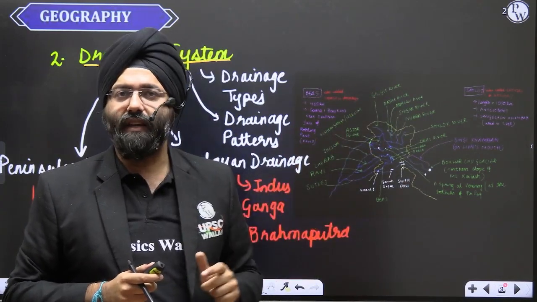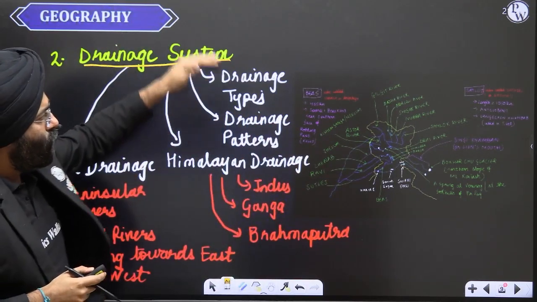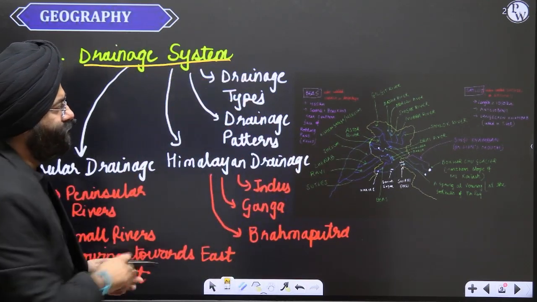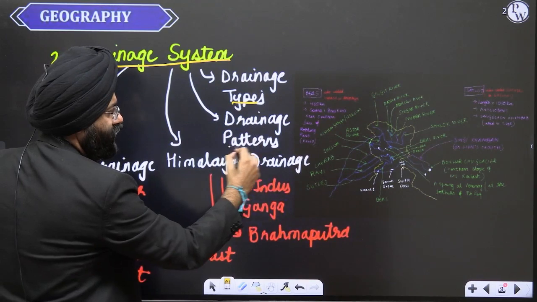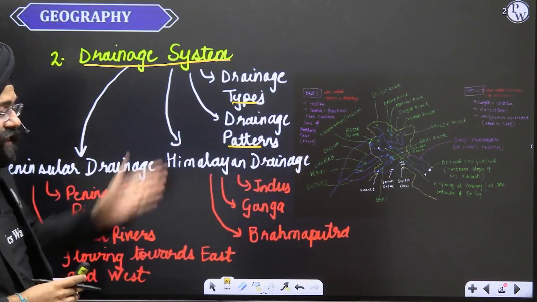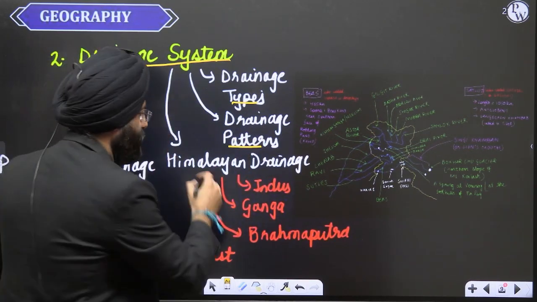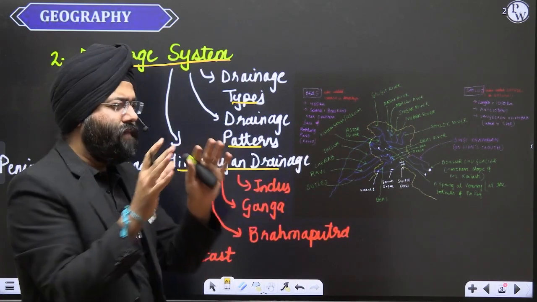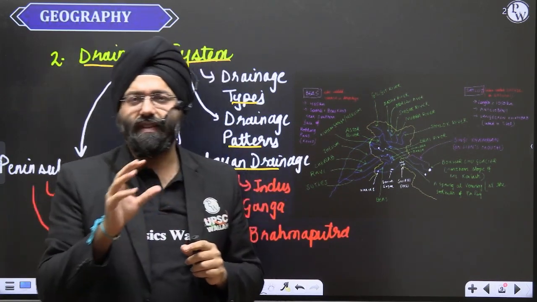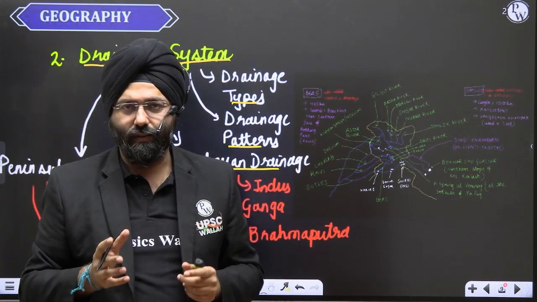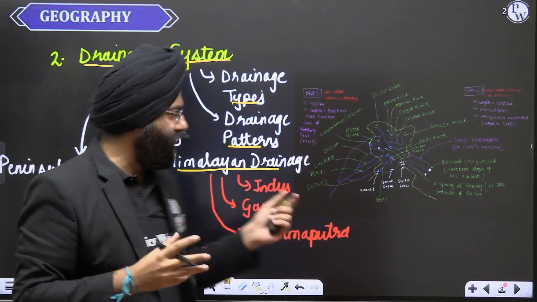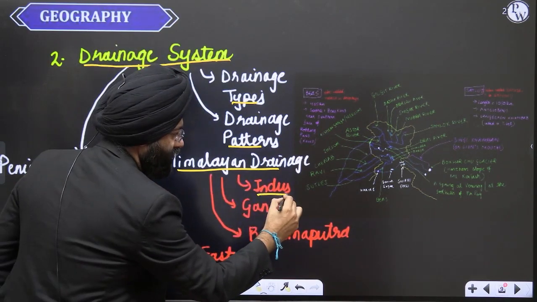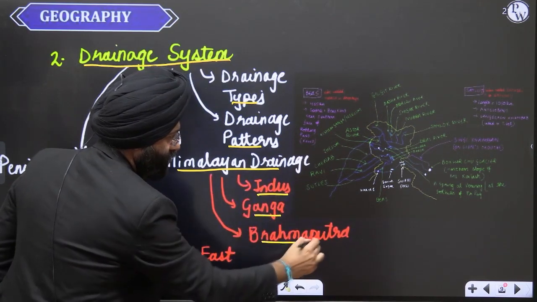These things can be asked. So over here we're going to study what are the drainage types, what are the drainage patterns. Then under this we are going to study the Himalayan drainage. Under the Himalayan drainage, you realize that the rivers are basically coming out of the Himalayas. And the three major drainage systems are the Indus drainage system, the Ganga, and the Brahmaputra.